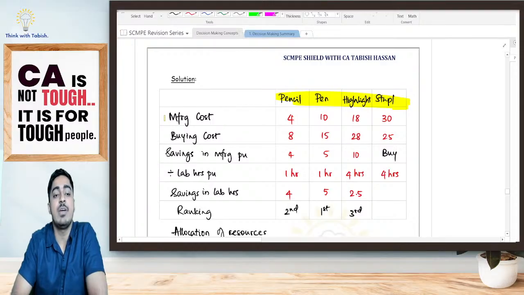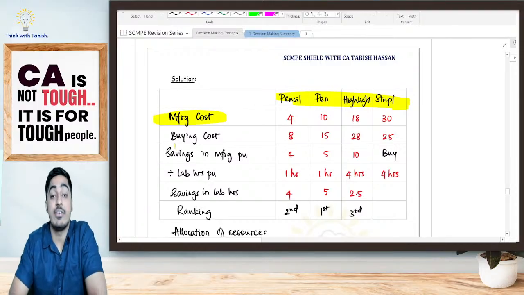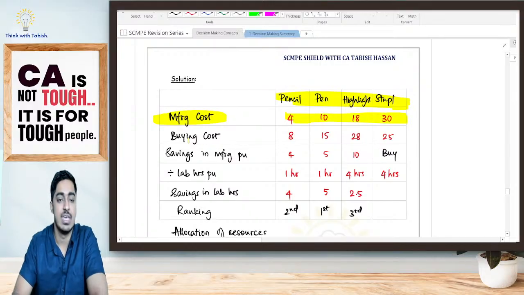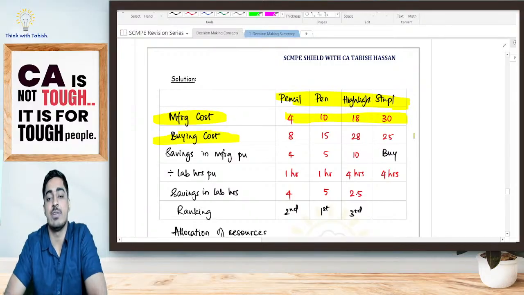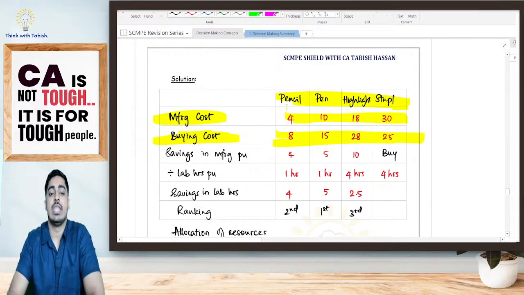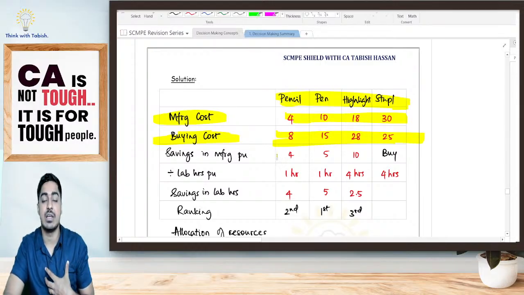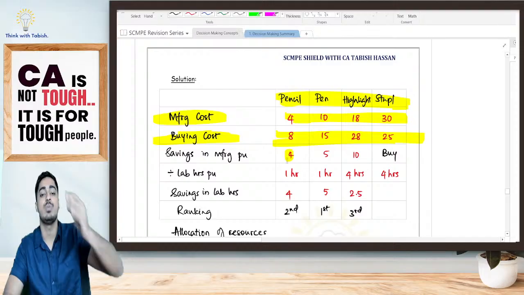Now I am telling, if I am producing on my own, what is my relevant cost of manufacturing? It is 4 rupees, 10 rupees, 18 rupees, 30 rupees. Fine. If I am buying from outside, what is my relevant cost of buying? 8 rupees, 15 rupees, 28 rupees, 25. Now, if you see pencil, if I am manufacturing on my own, it is cheaper. How much is my cost saving, students? 4 rupees I can save.